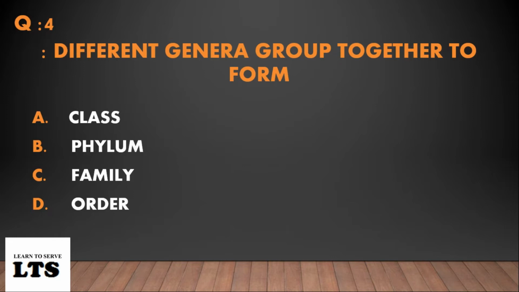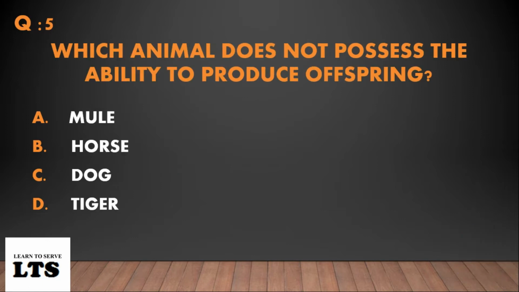Question number 4. Different genera group together to form: option A, class; option B, phylum; option C, family; option D, order. The answer is option C, family.